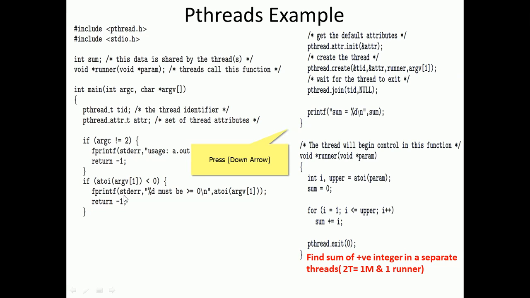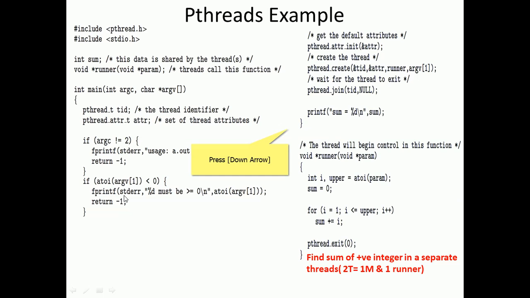What is this pthread join? When the thread has been created, it has to be assigned a task. A thread has to perform a task, and after completion of the task it has to report back to the process. Who is the process? Main is the process, and main has created the thread. So the thread has to perform the work and come back with the result. That is pthread join TID. Join means it has to come back. Once it comes back to the master or main process, the main process will announce the result: the sum of the positive numbers is like this.